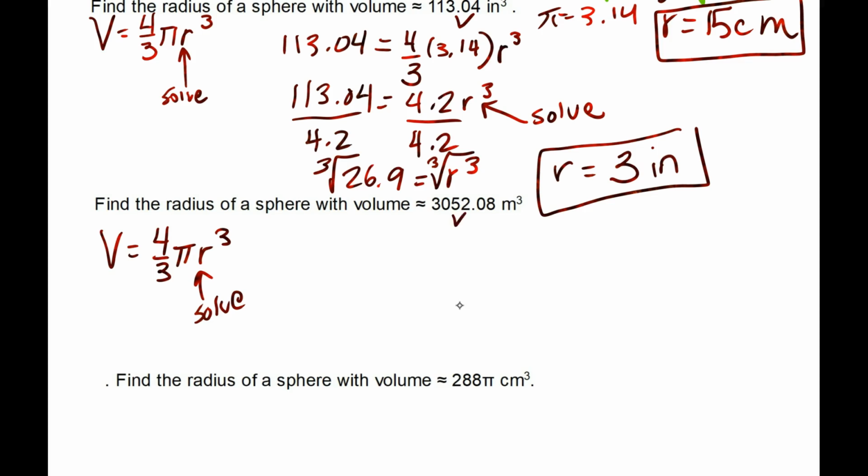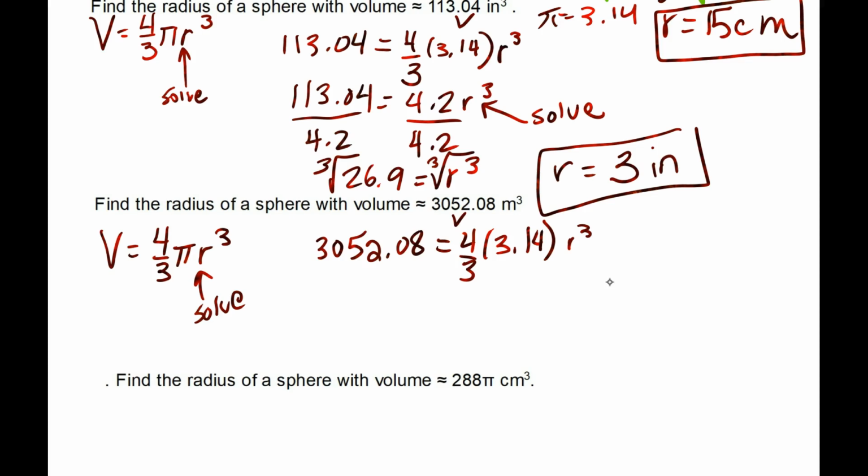So 3052.08 is equal to 4/3 times pi times r cubed. I'll take the parentheses off.